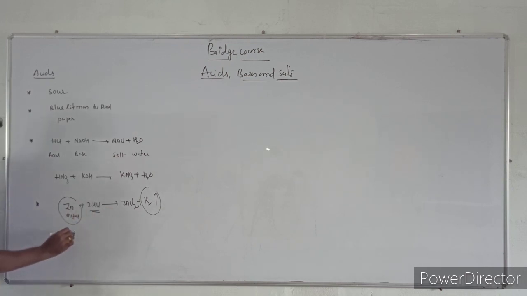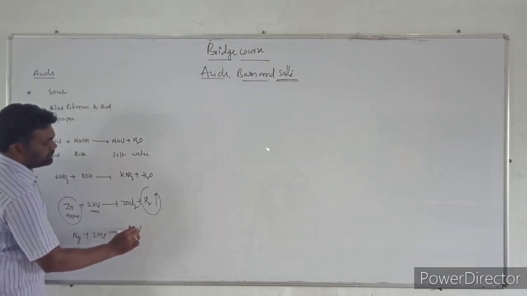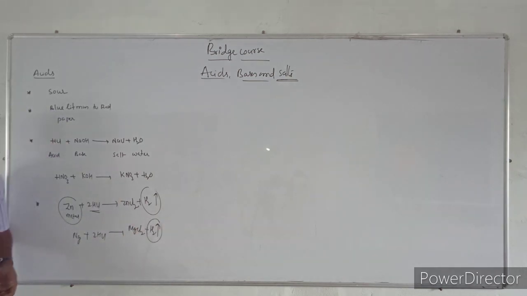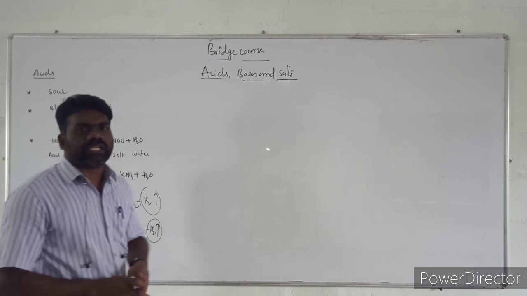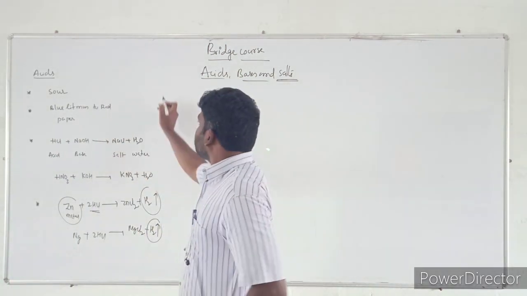You can take one more example, magnesium. Magnesium reacts with HCl to give MgCl2 plus H2. So the fourth characteristic property of acids is that they react with metals and liberate hydrogen gas.